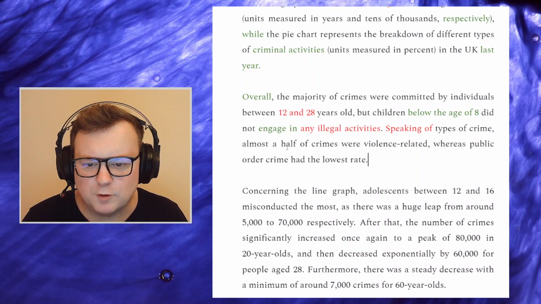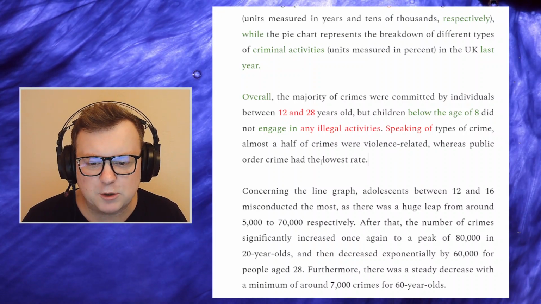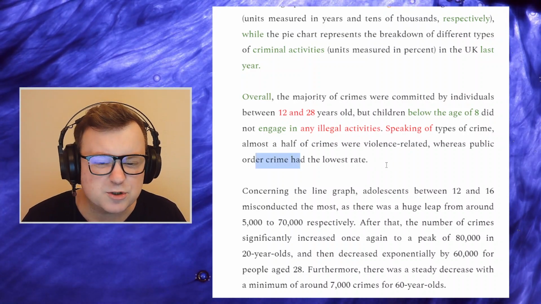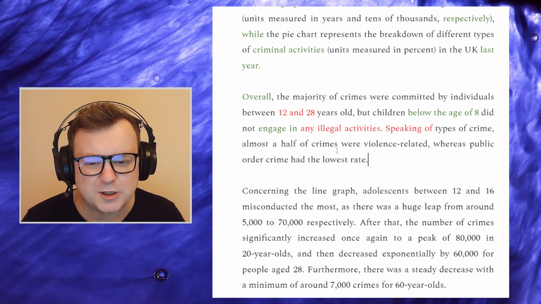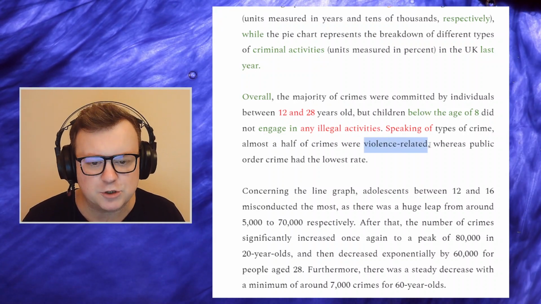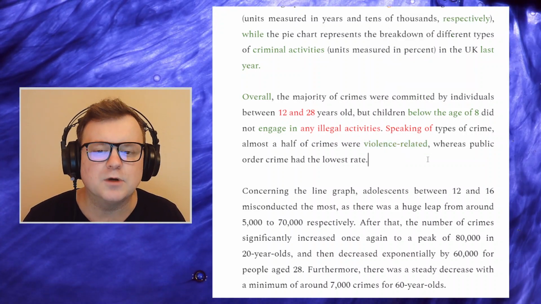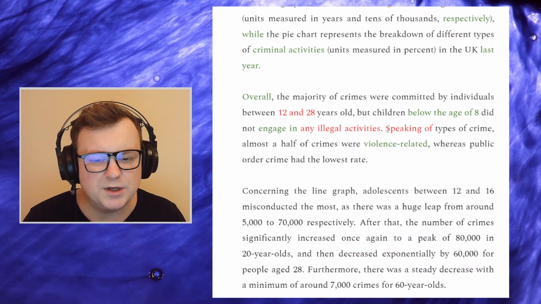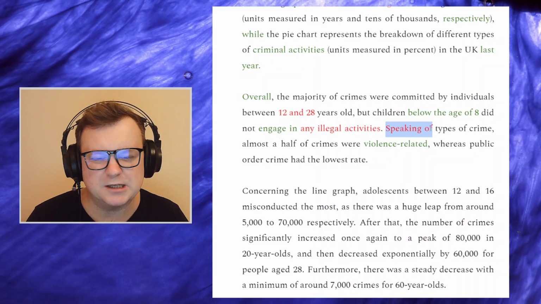types of crime, almost a half of crimes were violence related, whereas public order crime had the lowest rate. Cool. Okay, again, public order crime had the lowest rate. You might want to include that. I don't think that's necessarily irrelevant information, but you know, this is the key bit of information which you have selected. Cool. Good. So we get a decent overview. A good overview in terms of language. We're wonderful. Again, just one slight, minor, tiny slip with speaking of.